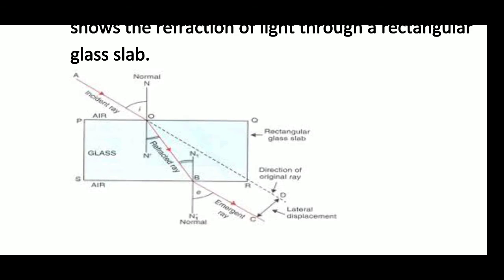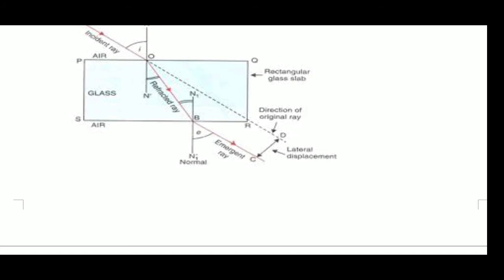One light ray AO is coming on the top, which is known as the incident ray, with a certain angle I from the normal N dash. It gets refracted because now light is coming from air into glass, so it bends towards the normal N dash, and when it emerges out from the other side SR of the glass slab, it bends away from the normal because now light is coming from glass into air. The distance between the emergent ray and the incident ray is known as lateral displacement. The angle between the normal and the emergent ray is known as the emergent angle E.